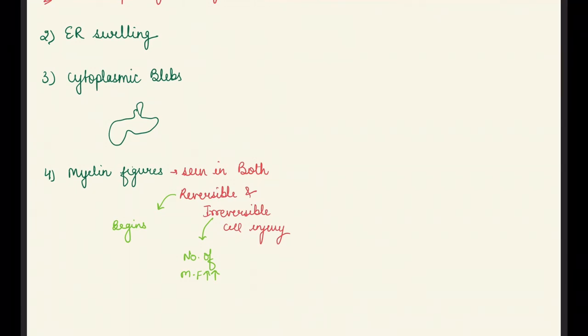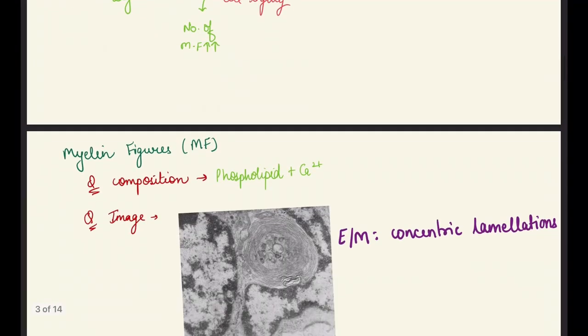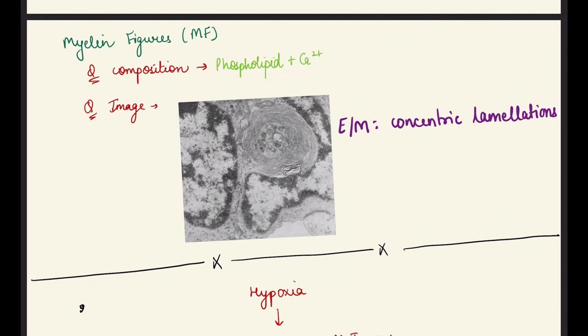Basically, in irreversible cell injury the number of myelin figures will increase, and in reversible cell injury it is the starting of myelin figure formation. The composition of myelin figures is phospholipid plus calcium, like concentric circles. Every black and white picture is electron microscopy, and in this electron microscopy picture we see concentric lamellation, that is the myelin figures, composed of phospholipid and calcium, seen in both reversible and irreversible cell injury.